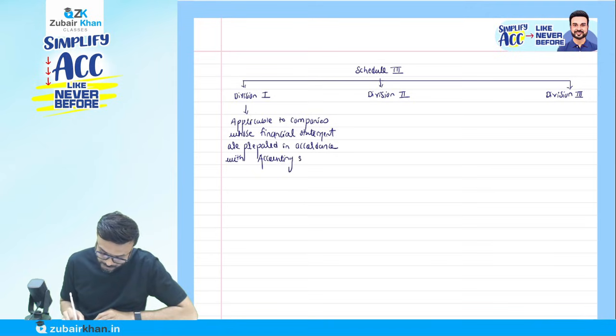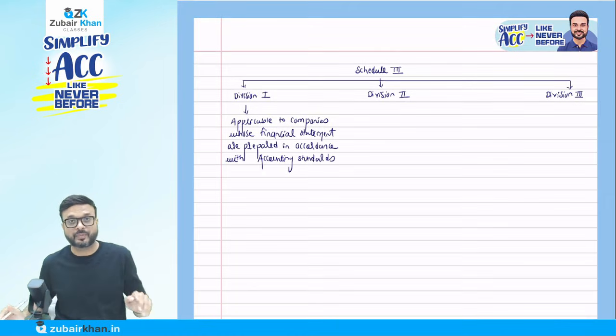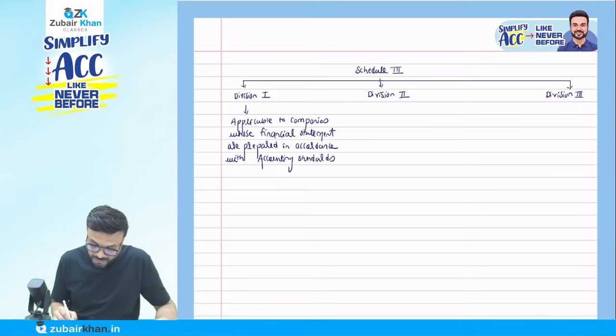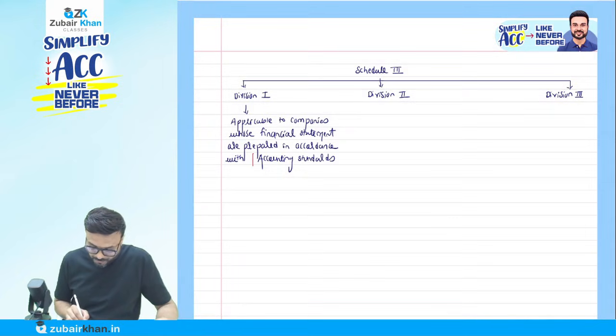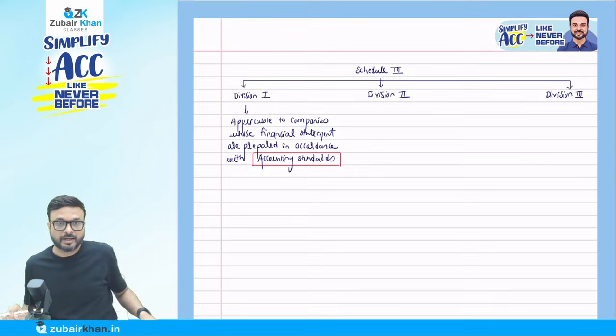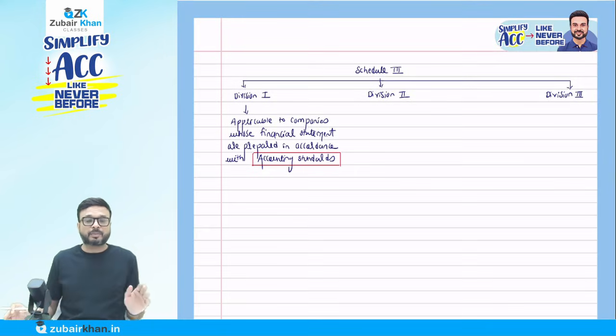Write down there, accounting standards. So there are 3 types of format here. Division 1 is first, which is applicable to those companies who prepare their financial statements on the basis of accounting standards. So you will tell me, sir, everyone has to prepare on accounting standards?